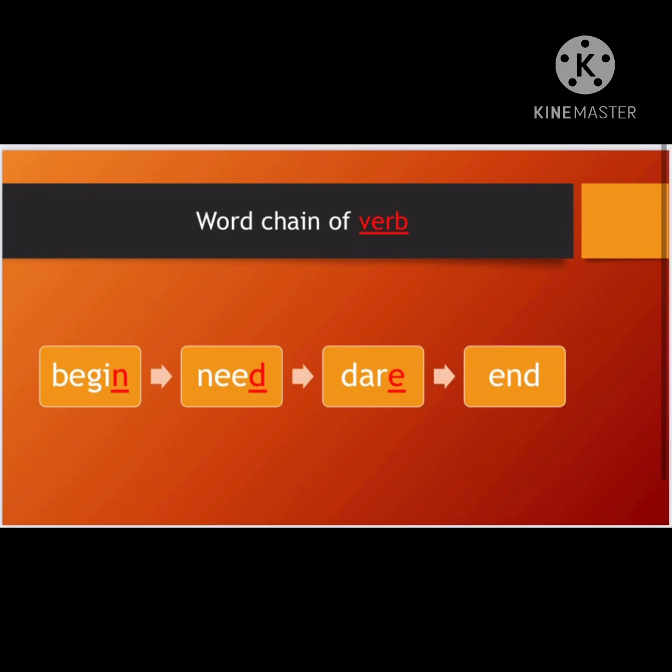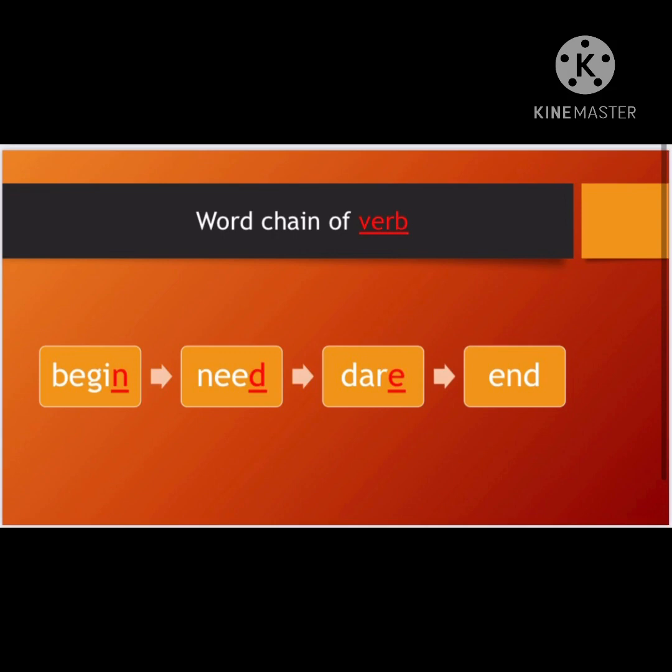Yes? So the last letter of the previous word is E. We'll try to make a new word balancing the category that is of verb. E for end. Yes? So that was about this set of verb.